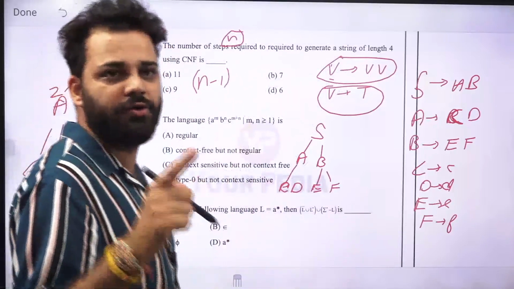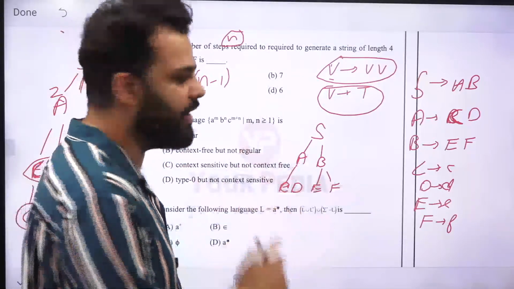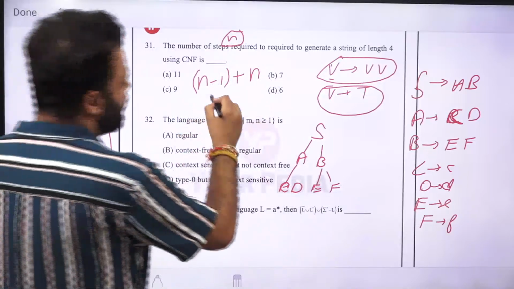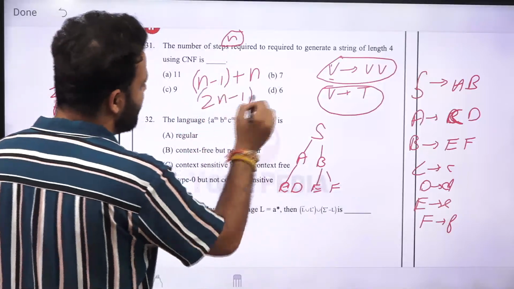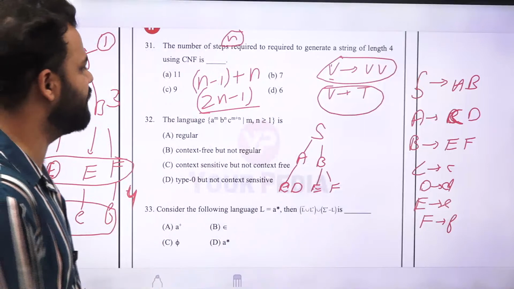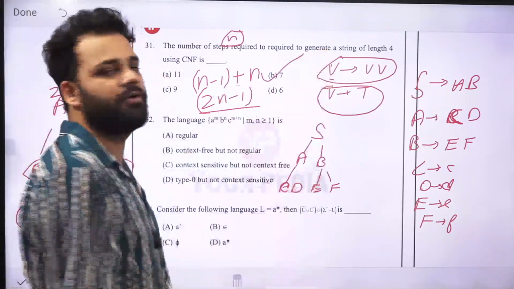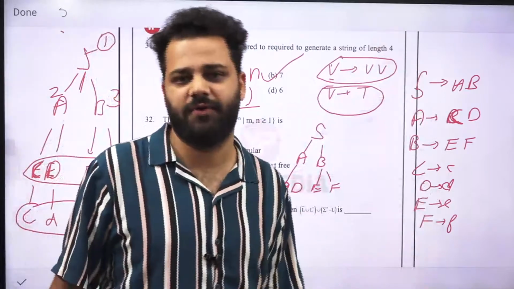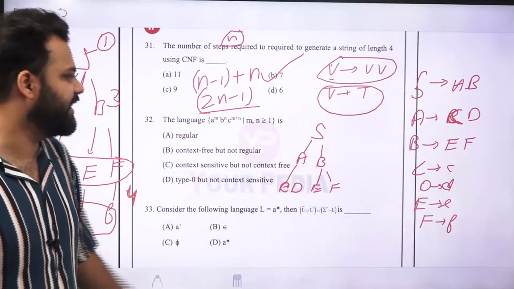And then in order to convert those n variables to n terminals, n more productions will be required. So the answer will always be 2n minus 1. So for a string of length 4, 2 into 4 minus 1 is equal to 7. So this is the formula for CNF, and this is how we get this formula. We generalize this and then we get the formula.